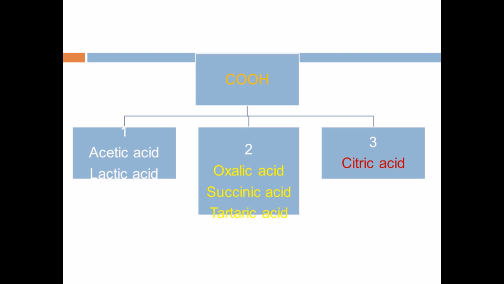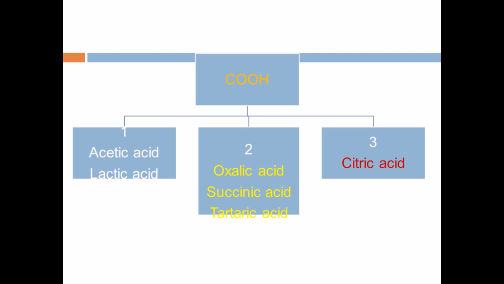Whereas if two COOH groups are present in the main chain or in the structure of a particular compound, they are denoted as dicarboxylic acids. The best examples are oxalic acid, succinic acid and tartaric acid. And if three carboxylic acid groups are present, it is called a tricarboxylic acid. The familiar example is citric acid, which is available in all the citrus fruits.